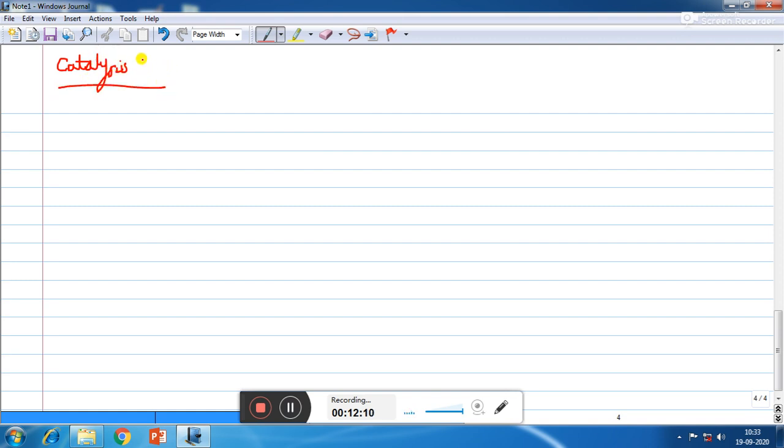So 1/3 of the chapter is already finished. Now we are starting with catalysis. In order to prepare oxygen in the laboratory, 2 moles of potassium chlorate are heated to form 2 moles of potassium chloride and 3 moles of oxygen. Here we will see that it is a decomposition reaction, which is a very slow reaction.